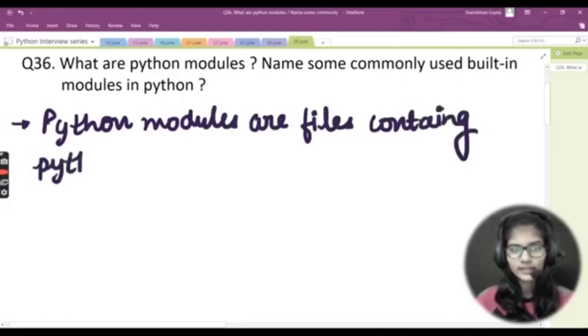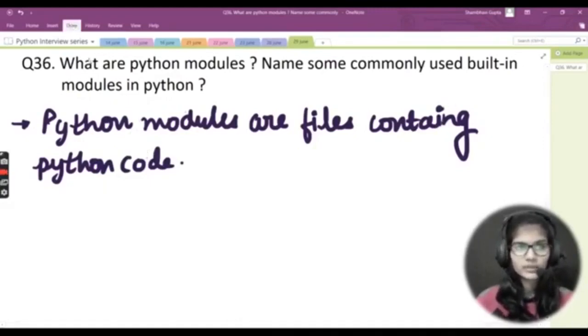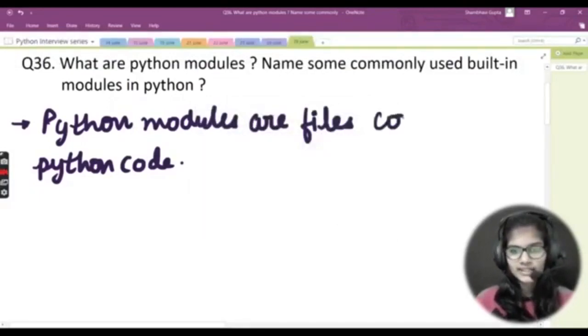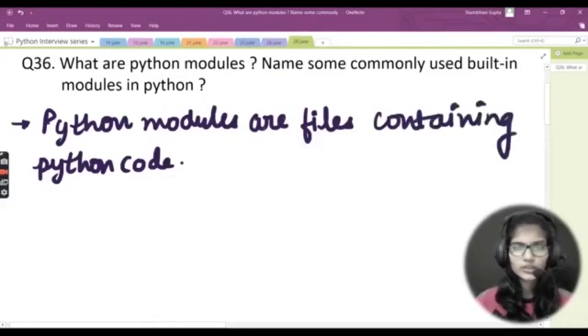So this is the very first thing which you can tell about the Python modules, that Python modules are files that contain Python code. Let me quickly erase this and write that once again. Python modules are the files containing Python code. So modules are a type of files that contain some Python code already written into them, right?